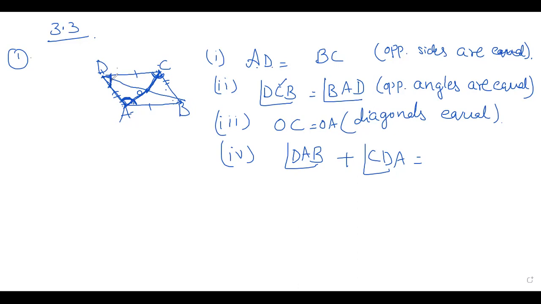Adjacent means consecutive angles, one beside the other. If you add the two angles that come next to each other, you get 180. Whichever it may be, A and D, A and B, B and C, or C and D, if you take two consecutive angles the sum will be 180 degree. This is your first question.